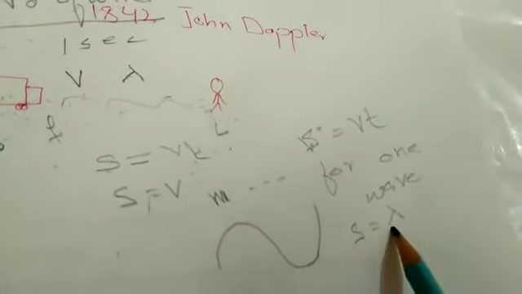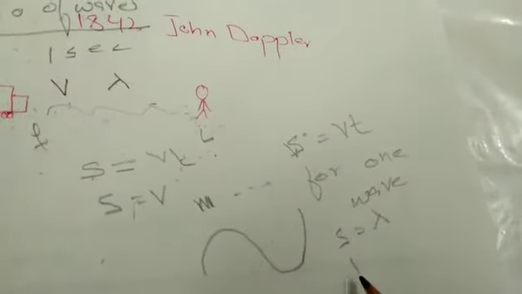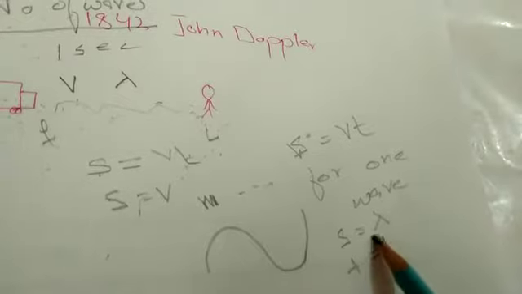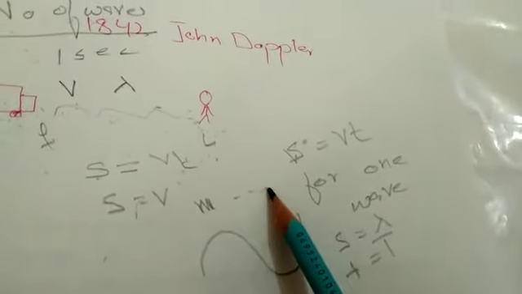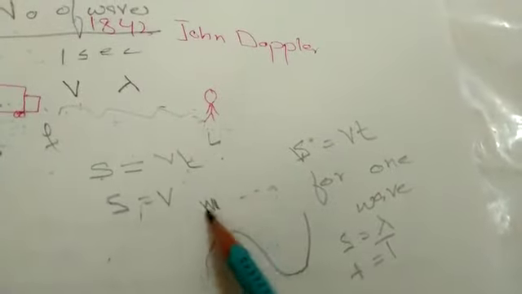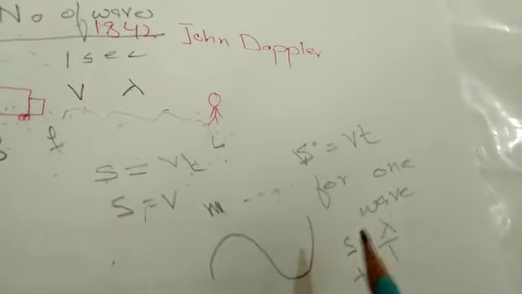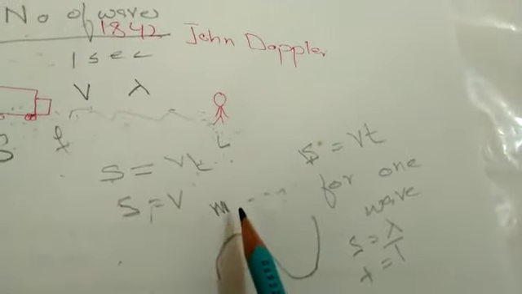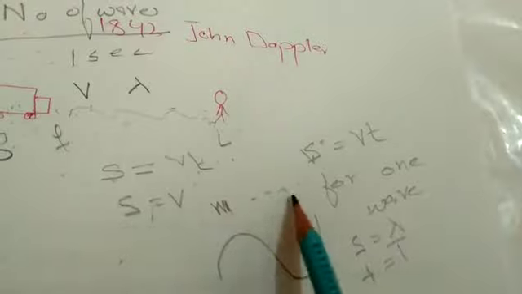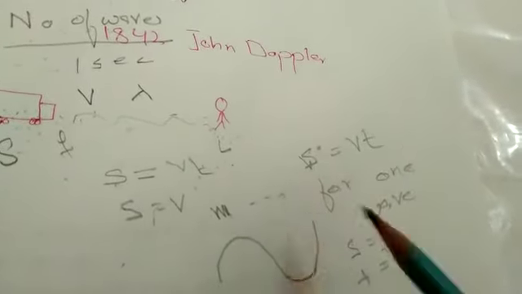this S is equal to lambda for one wave, and this T is equal to time period denoted by capital T. We know that one complete compression and rarefaction, we call the distance the wavelength. So for one complete wave, S is equal to lambda, and the time required for traveling of one complete wave is equal to time period denoted by capital T. So we can write this expression